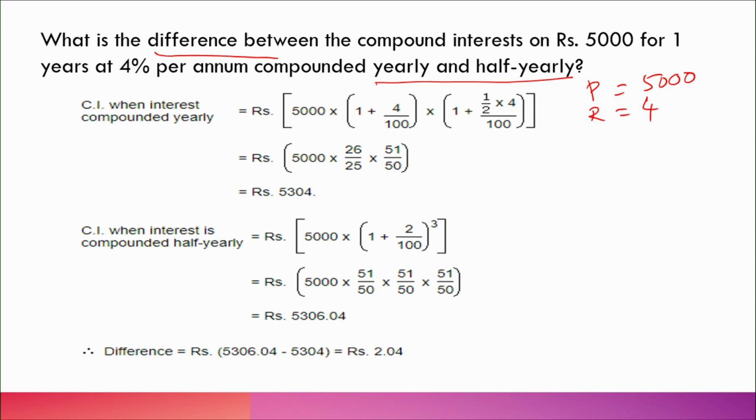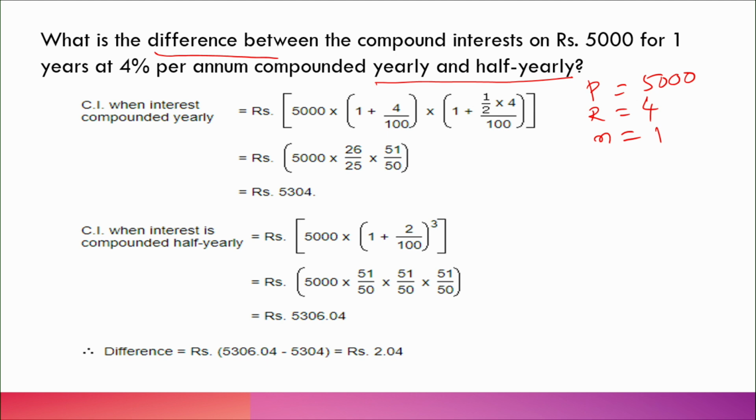And n is how much? Compound interest for 1 year, per annum, compounded yearly and half yearly, so this is n equal to 1, am I correct?